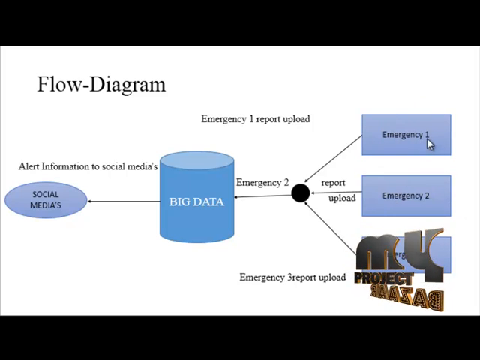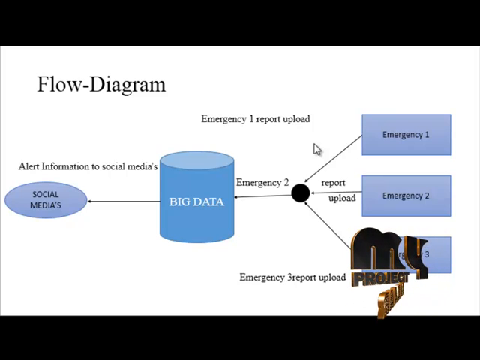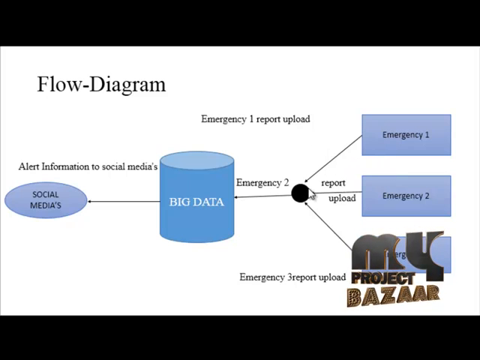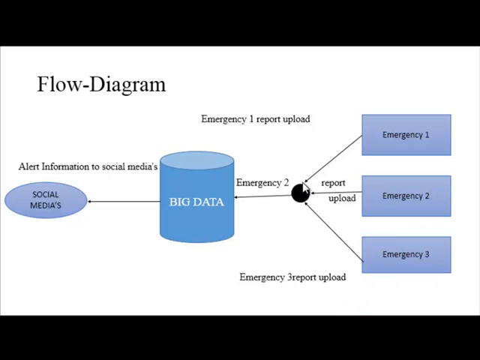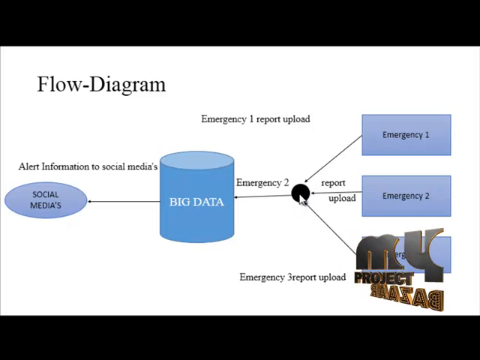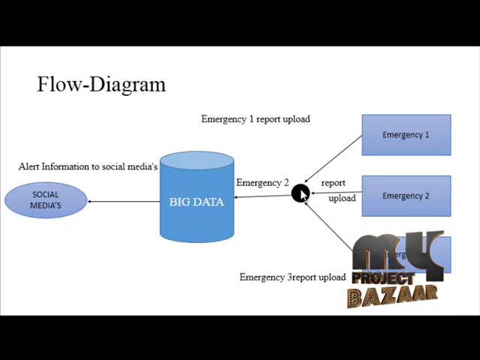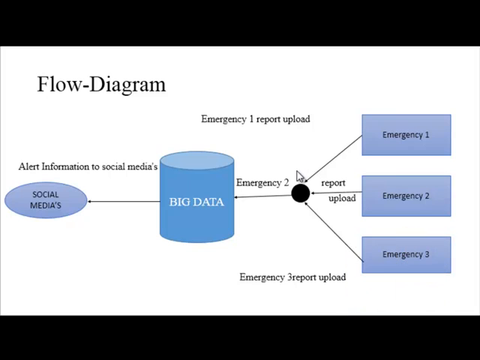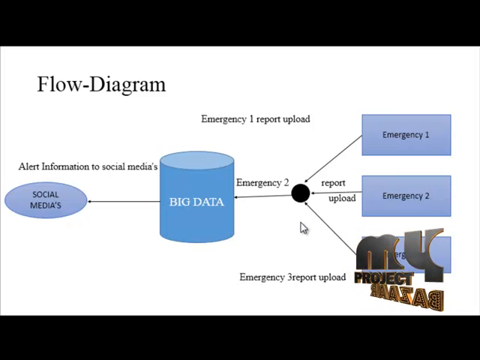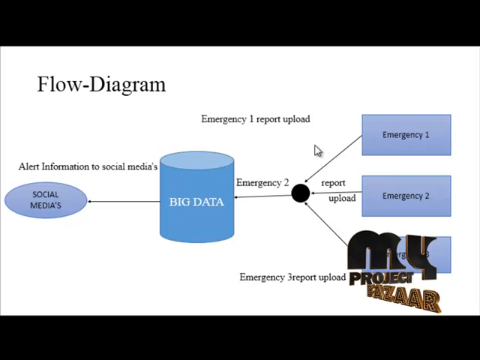In all of the crowd places, camera sensors can be fixed. These are also camera sensors. All the camera sensors monitor the crowd places, and the information can be stored in a large database.